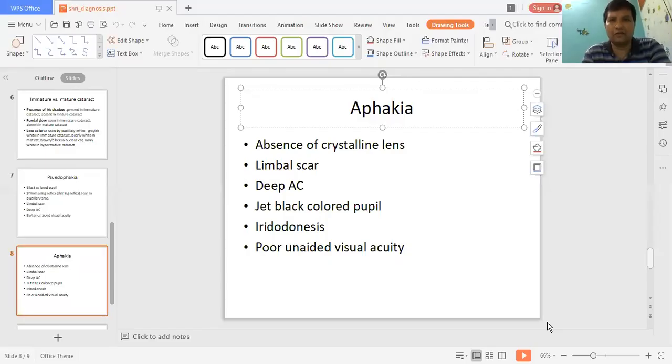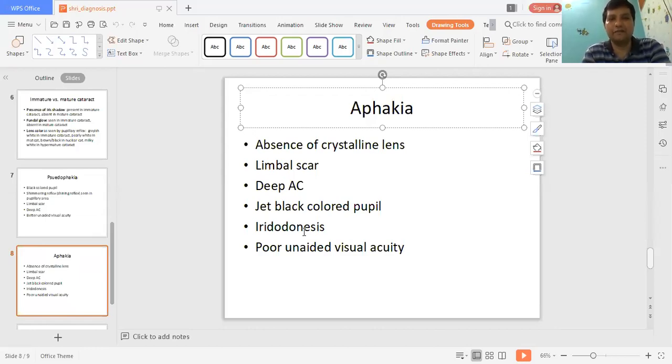So in the olden days, sometimes we were not putting the intraocular lens. In that case, again the patient will give history of cataract surgery in the past, but here the visual acuity unaided will be less. The patient won't be able to manage his day-to-day activities without glasses. The patient will always have to wear glasses. So that will point a clue towards absence of any lens.